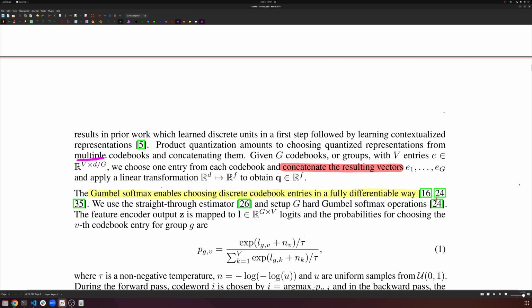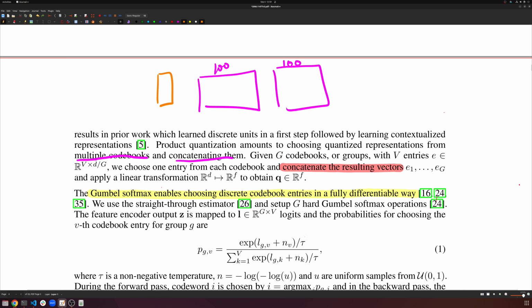It uses multiple codebooks and then concatenates them. Okay, why does that work? Let's say instead of having one giant codebook with 100,000 vectors, which would be very hard for a neural network to explore, let's go ahead and just have two different codebooks, each with 100 vectors. So we have codebook 1, codebook 2. This has 100 vectors here. We have some embedding, right? And we want to quantize it.